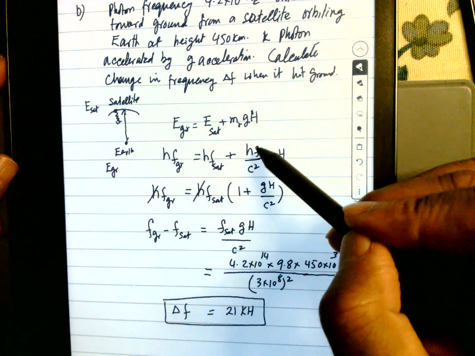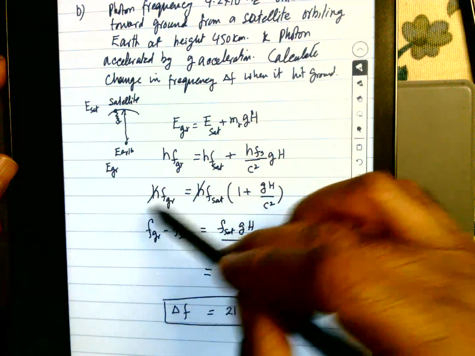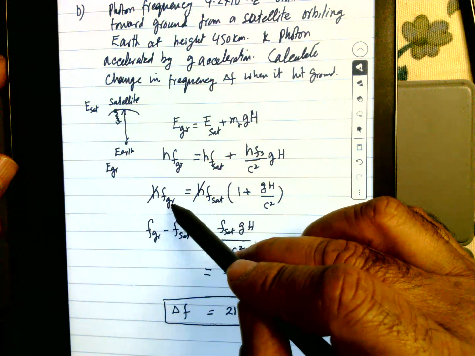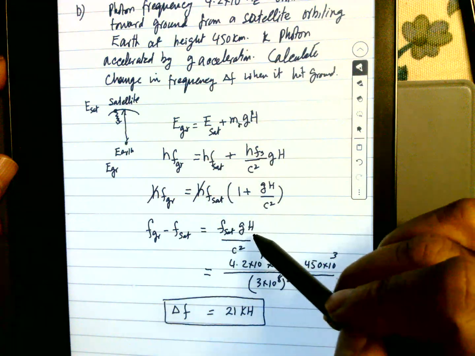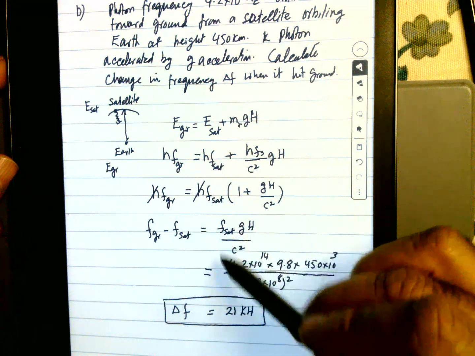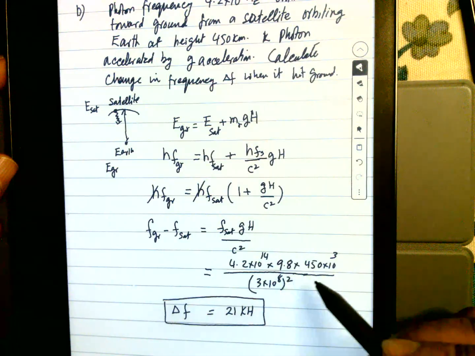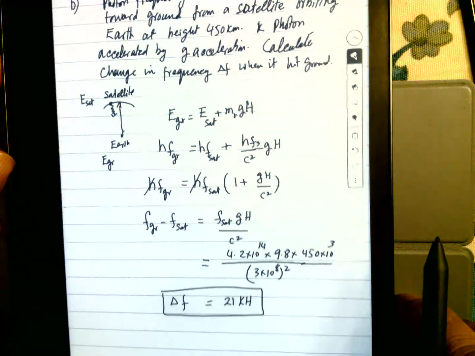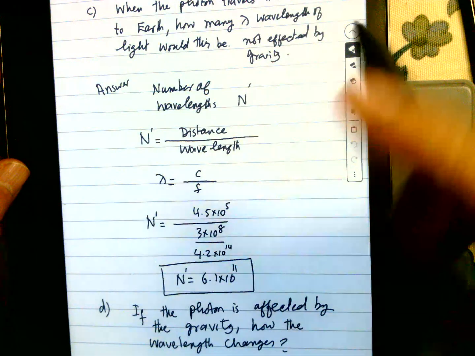So hf of the satellite is common in these two, so the Planck constant cancels. So f ground minus f satellite is equal to f multiplied by gh over c squared. So this difference in f is this one multiplied by 9.8 at a height of 450 kilometers, divided by c squared. So this is equal to 20 kilohertz. That will be the difference.